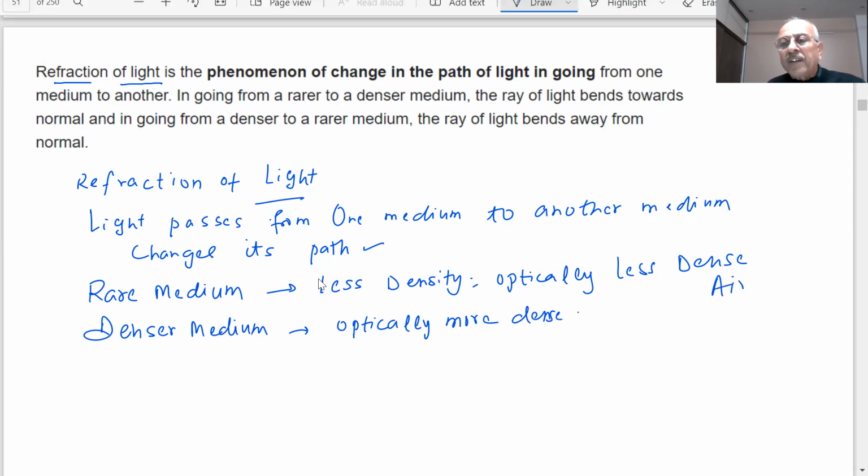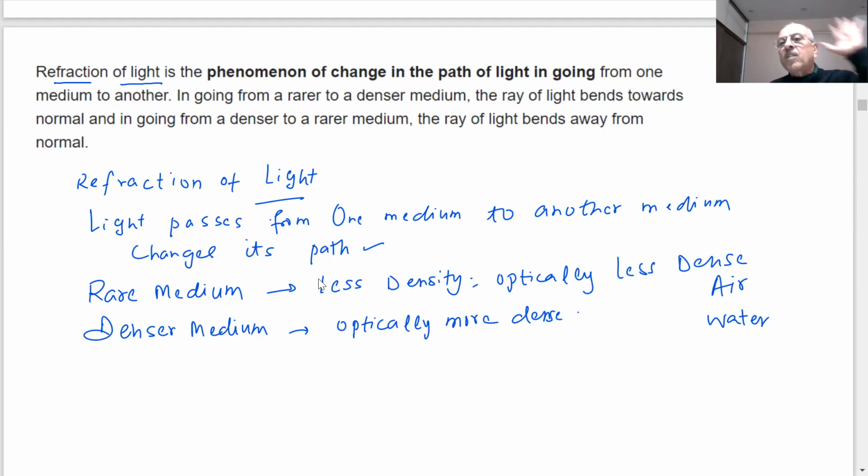For example, if I have air and water, can you tell me which will be the rare medium and which will be the denser medium? Air contains particles of gases, oxygen, nitrogen, dust particles, and many other particles. But you can see that air is all around you. It has less density. Air is less dense as compared to water. The molecules of water are very closely bonded with each other through hydrogen bonds. So water is more dense than air. So out of the two, I can say air is a rare medium and water is a denser medium.